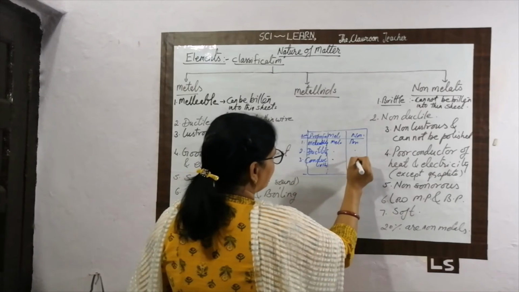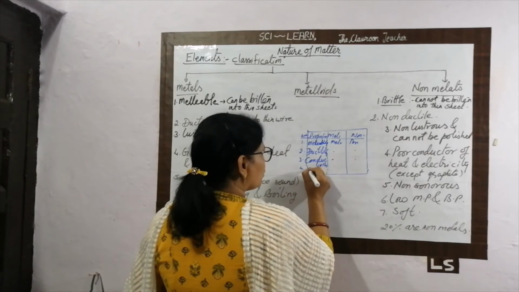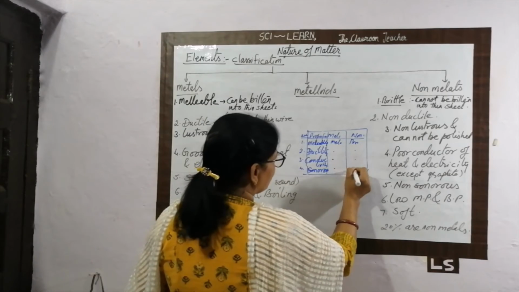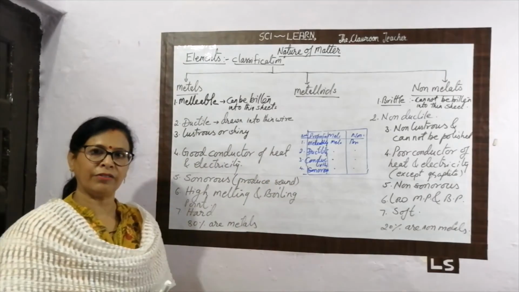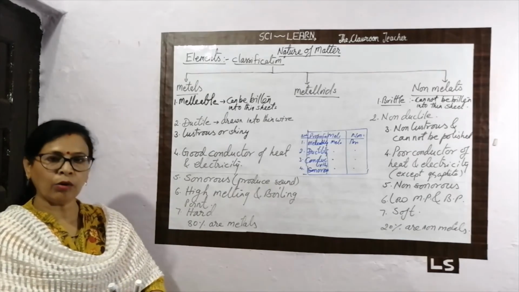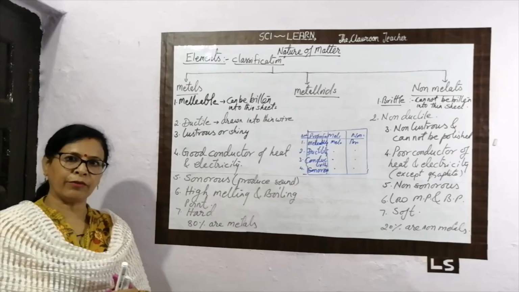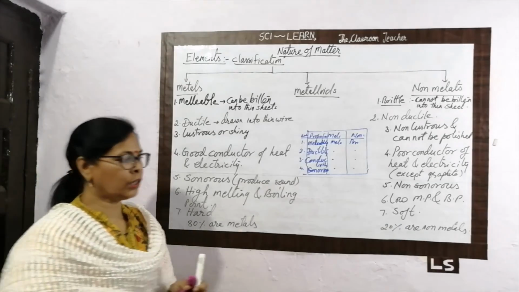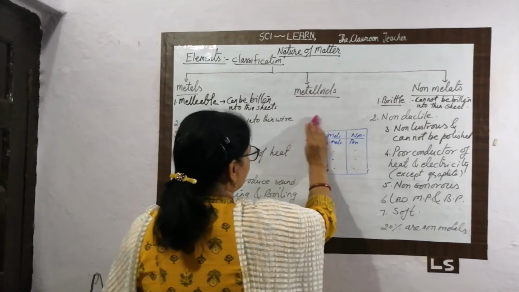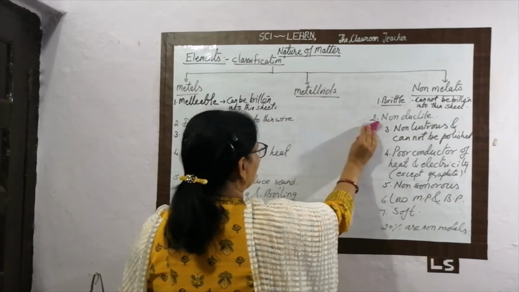Right here, good conductor, poor conductor. Then sonorosity: sonorous, non-sonorous. We are able to differentiate metal and non-metal. So this is the best way. Anyhow, you can make two columns only, one for the metal and one for the non-metal, and you are able to write the difference like that also. So this is about the metal and non-metal.